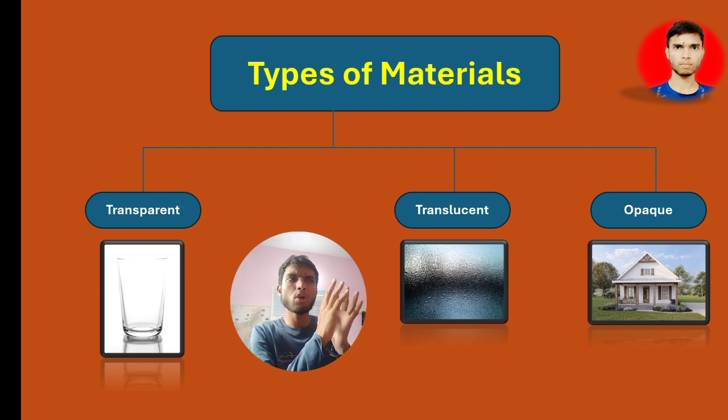If you cannot see anything which is behind the glass, it means this glass is not transparent.